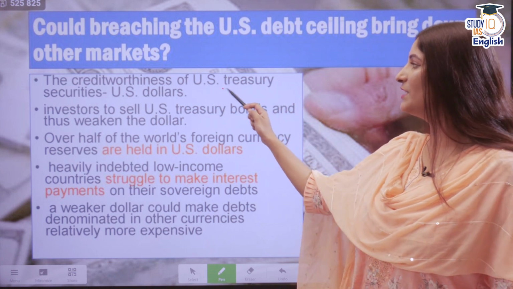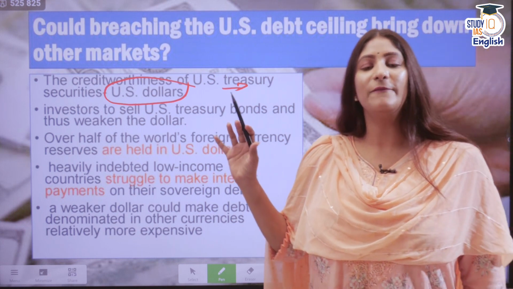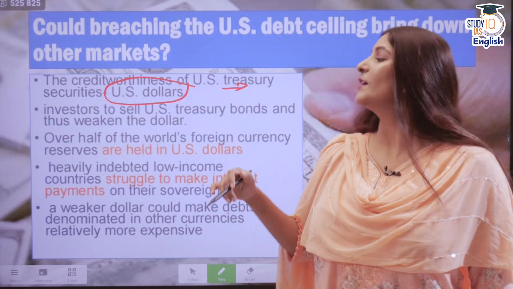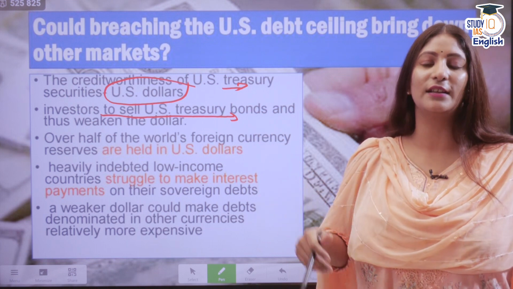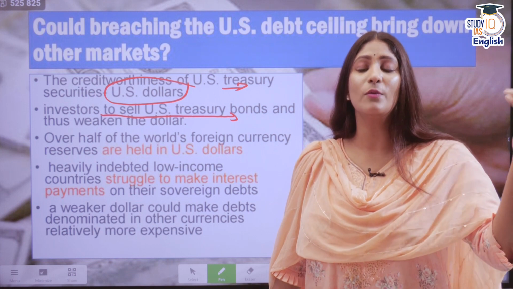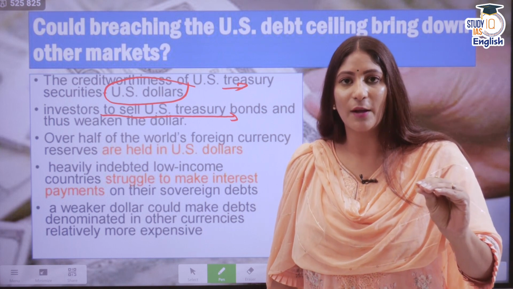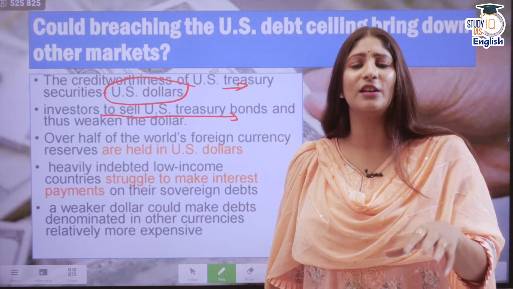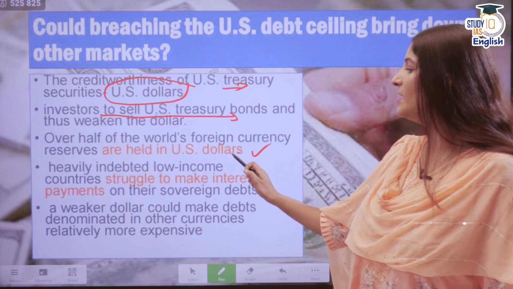Now, the creditworthiness of the US Treasury securities is, of course, because of the strength of the US dollar. If the sentiments in this particular currency would go down, it could lead investors to sell US Treasury bonds and thus weaken the dollar. If they are going to sell the dollars, there will be too much dollar in the market. Too much dollar in the market means the value of the currency will come down. That is why the US dollar is hard cash, because it is scarce in nature. If it becomes plentiful, the value will come down, and over half of the world's foreign currency reserves are held in the US dollar.